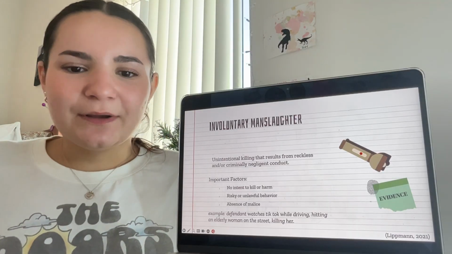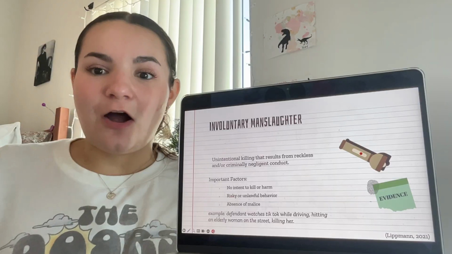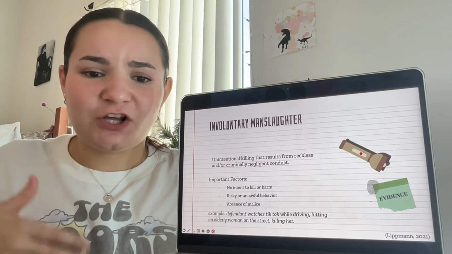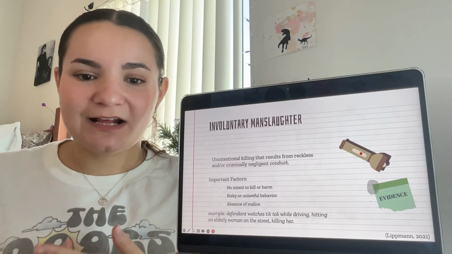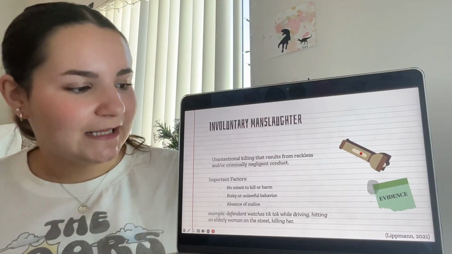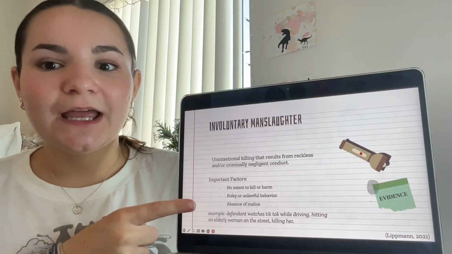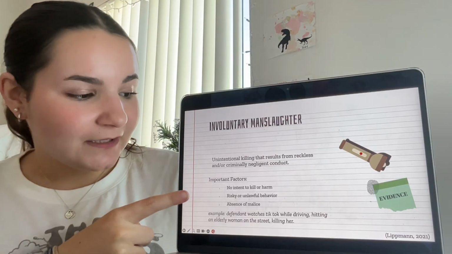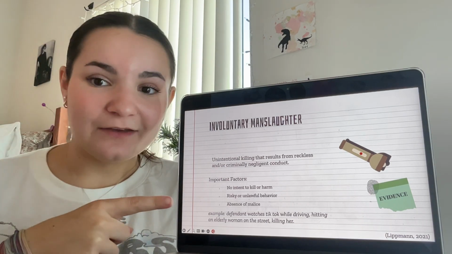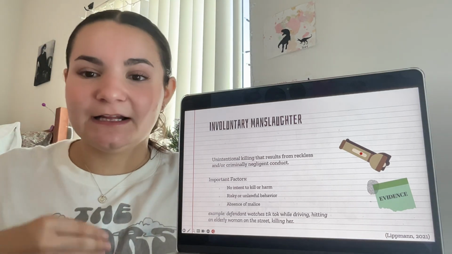This is going to be the unintentional killing of someone that often comes from reckless or criminally negligent behaviors. So, what are the important factors that we can see here? This is going to be no intent to kill or harm the victim, often from risky or unlawful behavior, and the key point here is the absence of malice.